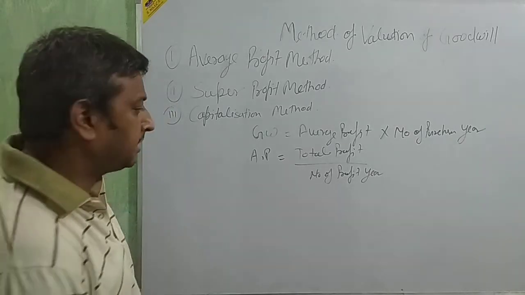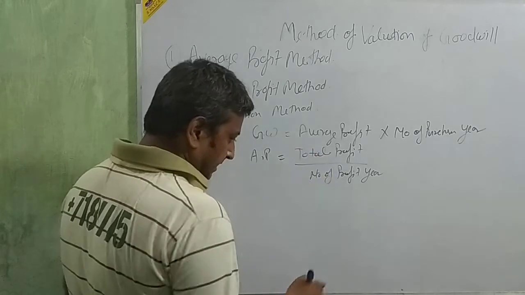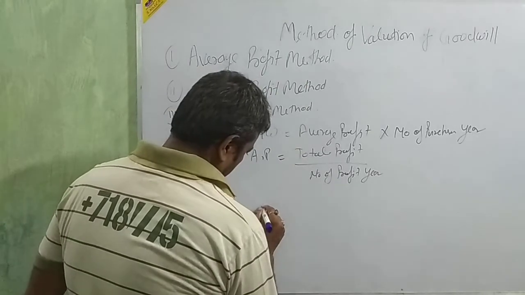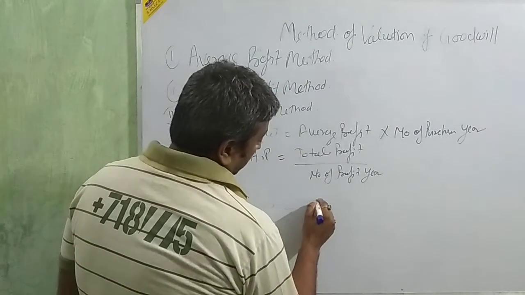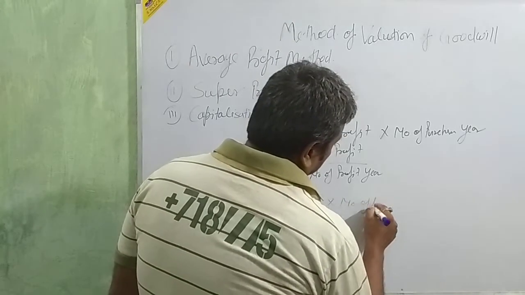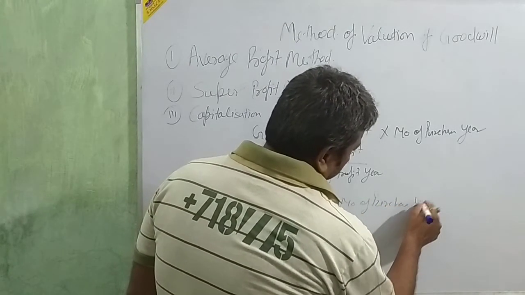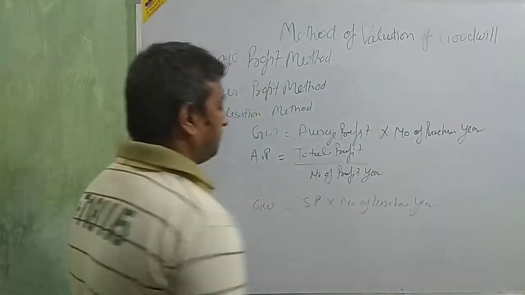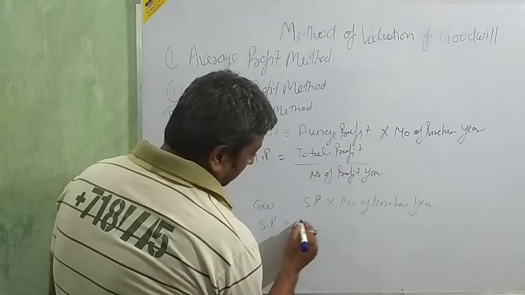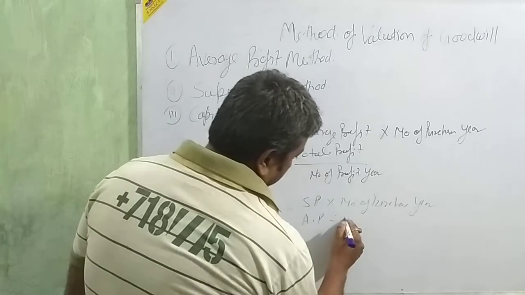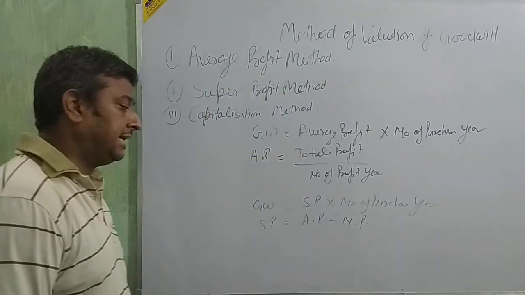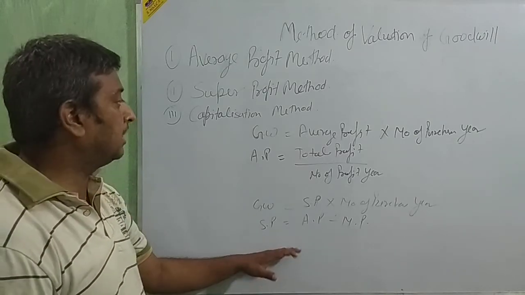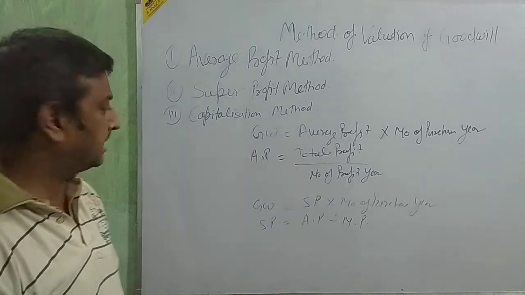And next, the super profit method. Here the formula of goodwill is: goodwill is equal to super profit into number of purchase years. And what is the meaning of super profit? Super profit is equal to average profit less normal profit. This is the formula. And next we are going to the capitalization method.